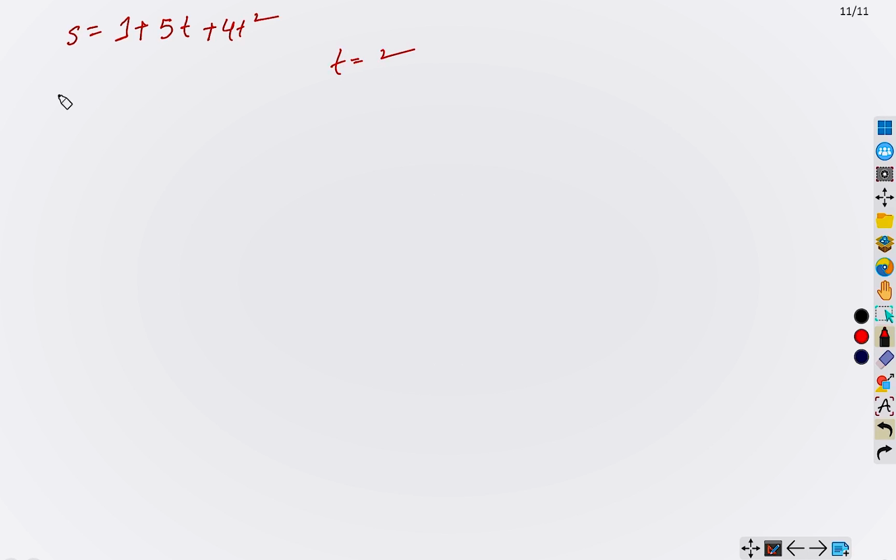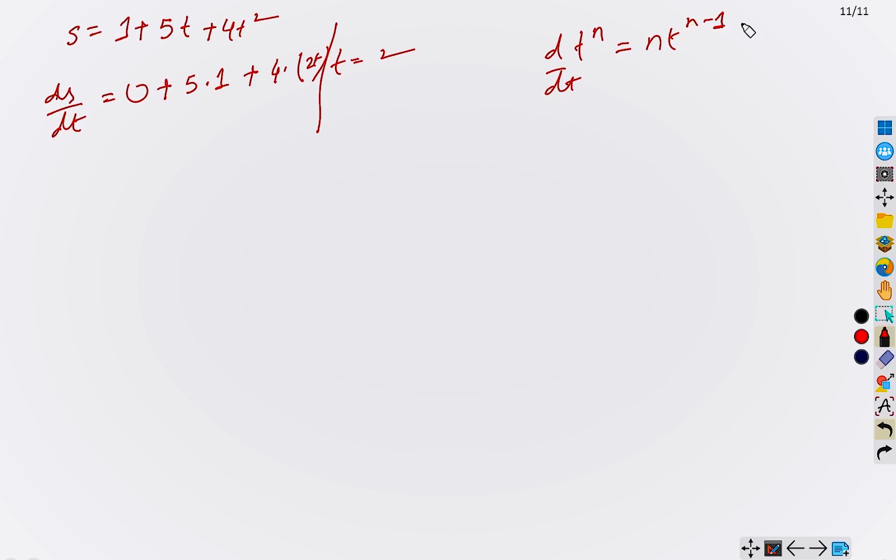Then what are you going to do? ds/dt. Yes. Differentiation of a constant function is 0. Differentiation of t is 1, and 4 times 2t. Yes. From this formula, we know t to the power n, its differentiation is n t^(n-1).